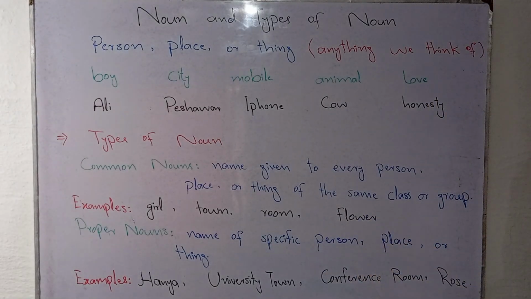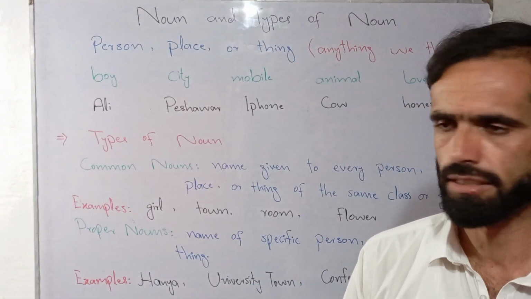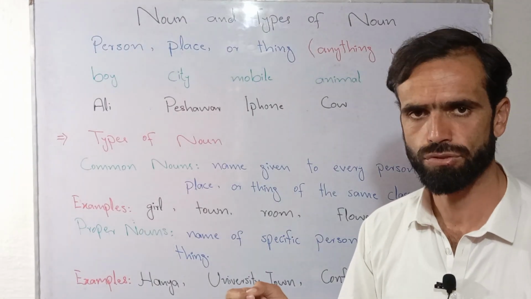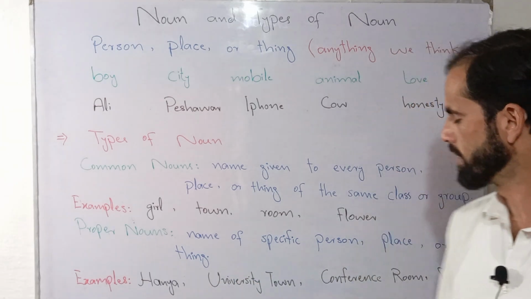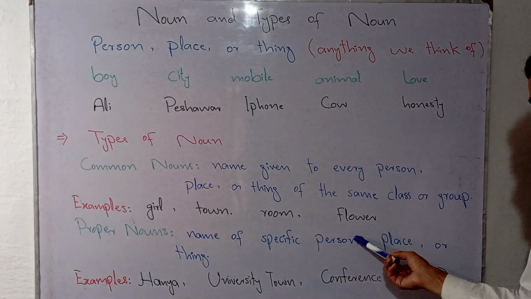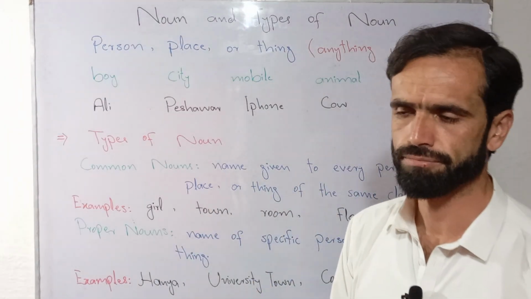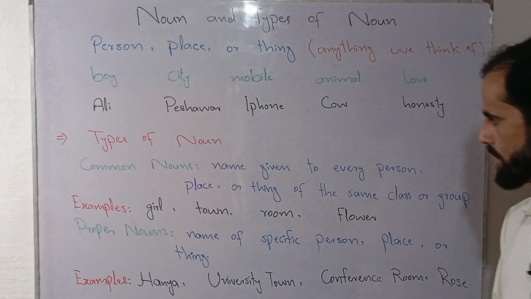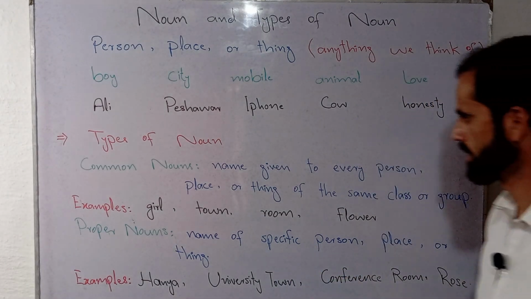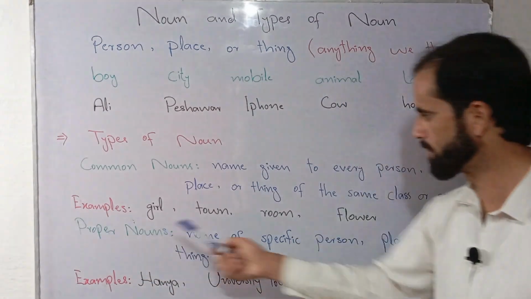If you talk about flower, flower may refer to any flower. Let's suppose it may refer to lily, it may refer to rose, it may refer to sunflower. So we do not know which flower is being discussed here. That's why, with such nouns, both the audience as well as the reader are not quite sure which noun is being discussed. On the other hand, there is a category that is known as proper nouns.